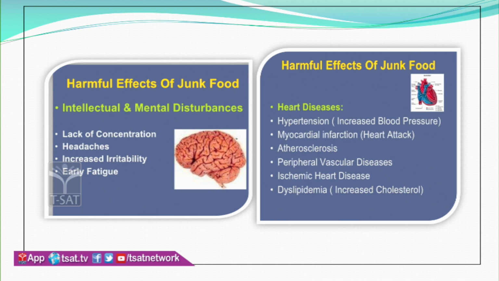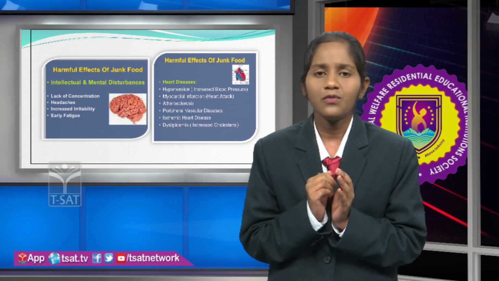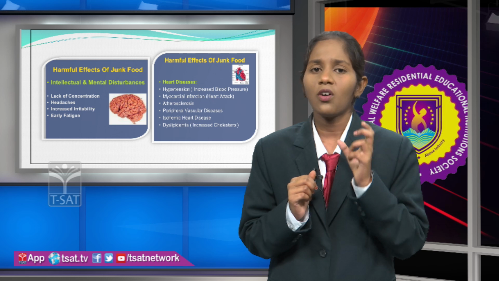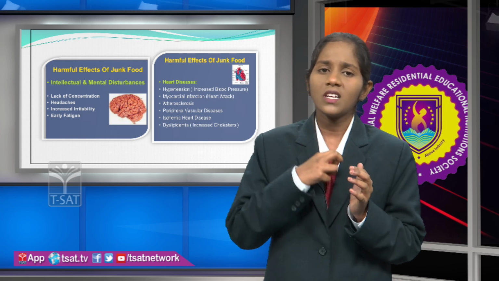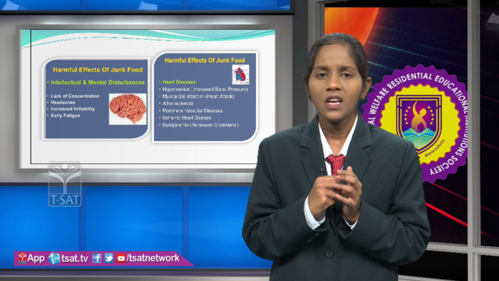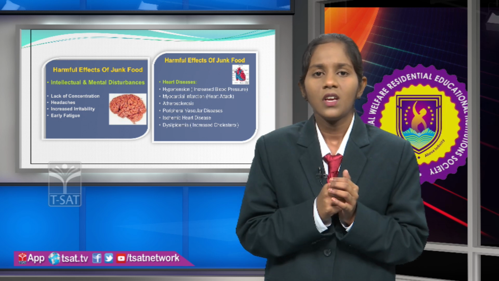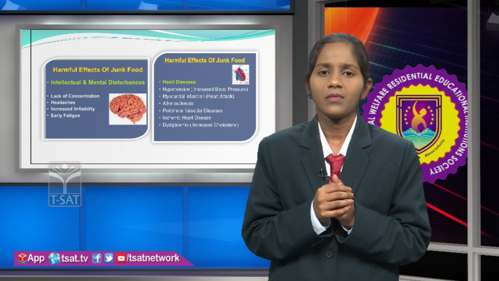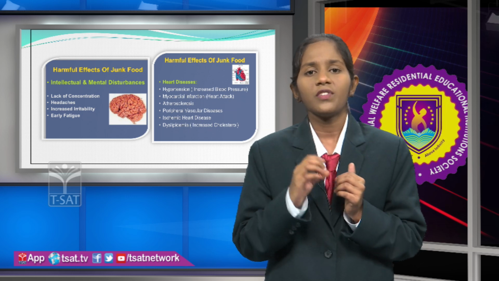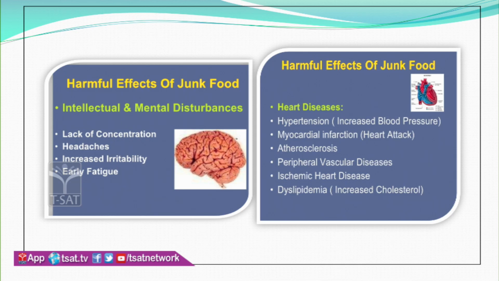So if we see how junk food affects our brain, first one is lack of concentration. When a person is having sumptuous eating of junk food, as it contains high refined oils and fats, when a person consumes high oils and fats, automatically they become drowsy. So they fail to concentrate on everything. And over a sustained period, eating junk food will also drop your blood circulation, as the fats are accumulated in the body. So lack of vital oxygen, proteins, and nutrients will result in the brain cells being affected temporarily. This is how lack of concentration occurs.